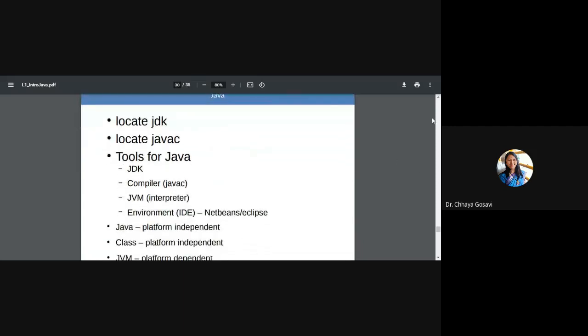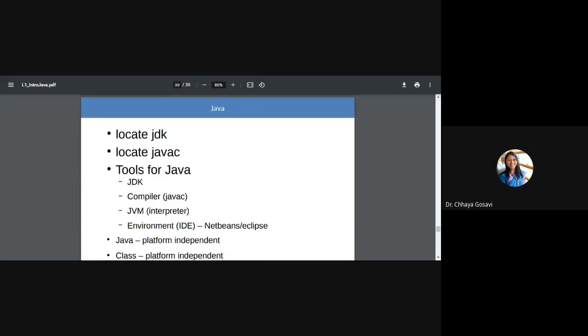So if you are working on a Linux machine, just run these commands: locate JDK. It will check whether JDK is installed on your system or not. In case of a Windows machine, you can use search to search for JDK, and it will show you if JDK is installed on your machine or not.